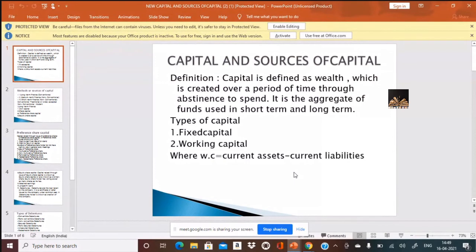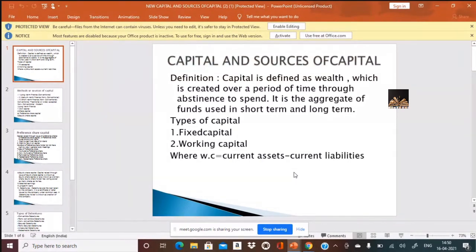No, it is in abstinence to spend to gain profits. In simple terms, capital is a fund used in short term and long term. Let us be clear what we mean by short term and long term in the case of business.